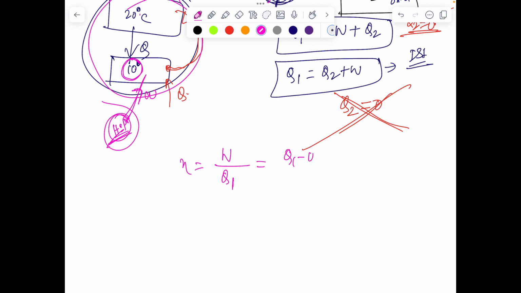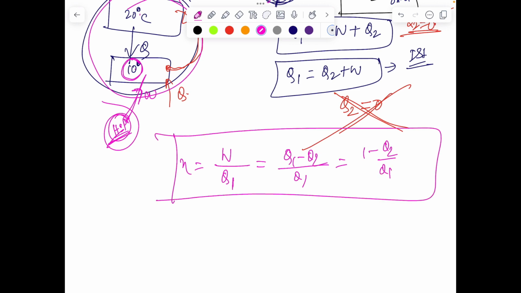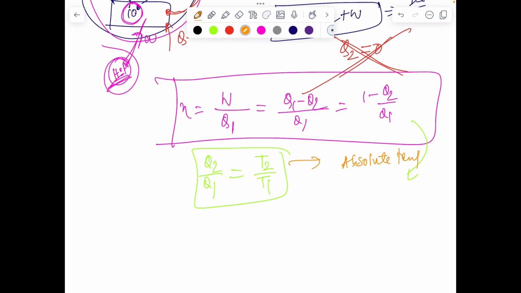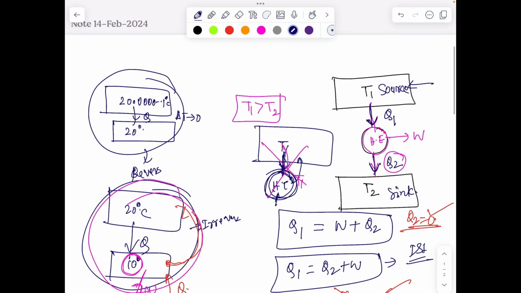Okay, so from here the efficiency as given by Carnot is: what we want is work divided by what you sacrificed, which is the heat Q1. W is Q1 minus Q2, so efficiency is (Q1 minus Q2) by Q1, which simply goes to 1 minus Q2 by Q1. Now it can be shown, and that's not obvious, it's not trivial at all, that Q2 by Q1 will be equal to T2 by T1, where T1 and T2 are on a thermodynamic temperature scale, the absolute temperature scale. And later it can be shown that this temperature is basically the same as the ideal gas temperature, which you are using in PV equals nRT. So this is not something you should take for granted.